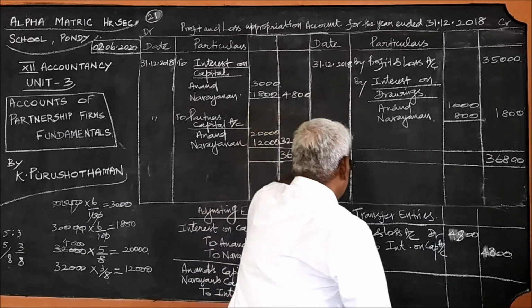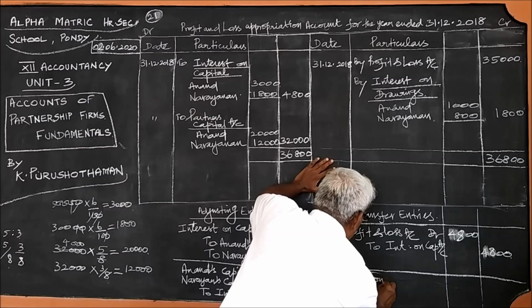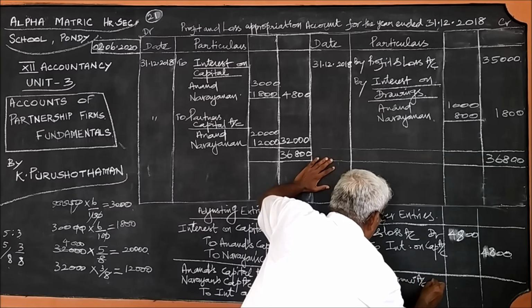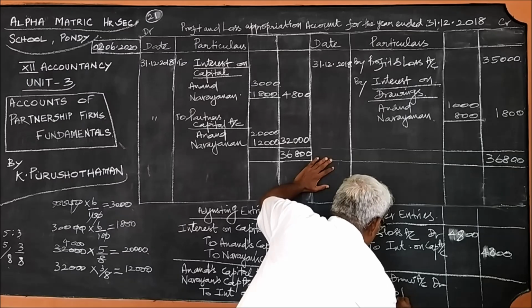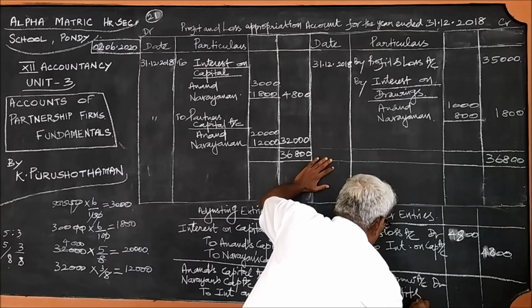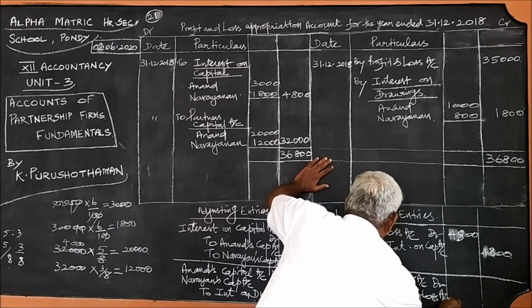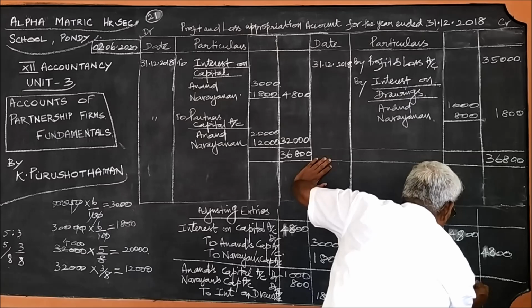So on the debit side, interest on drawings account debtor to profit and loss account, the amount is 1,800.